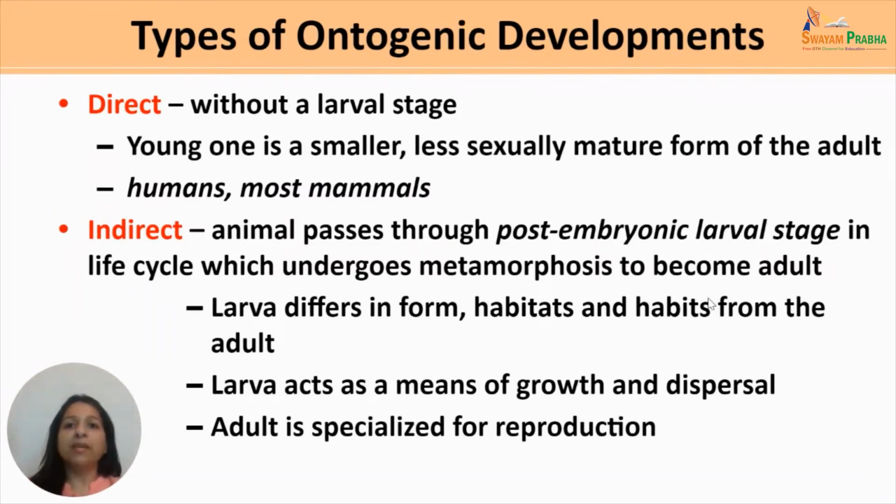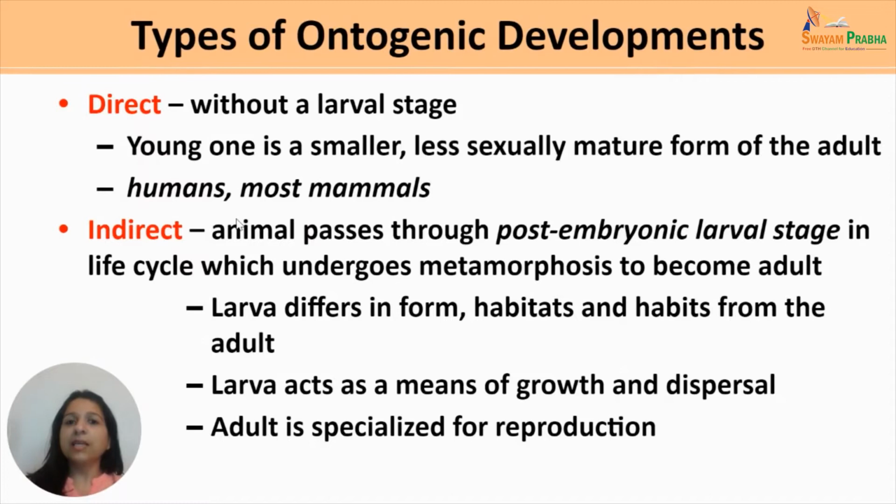Now, before we begin with what is metamorphosis, we need to understand that there are two types of ontogenic developments. The type of development which does not involve a larval stage is known as a direct development. In a direct type of development, the young one is simply a smaller, less sexually mature form of the adult, as seen in humans and most other mammals.